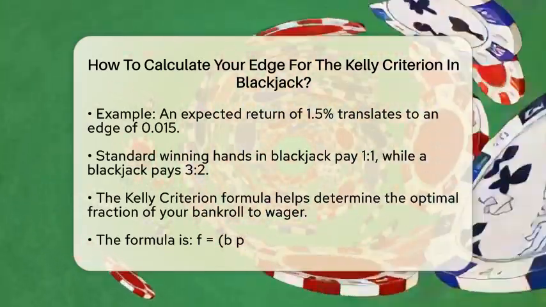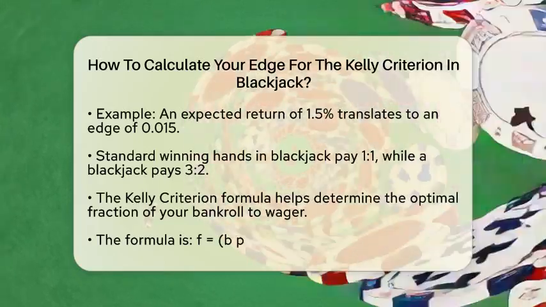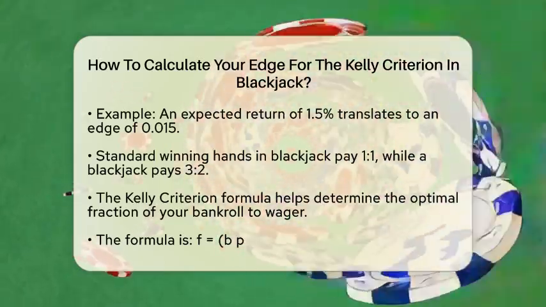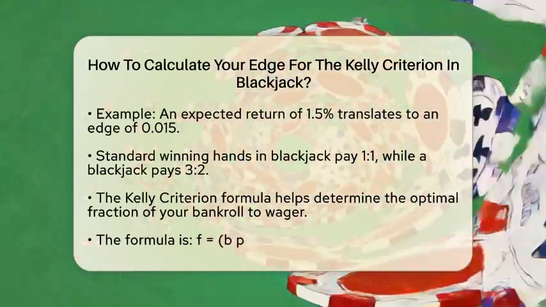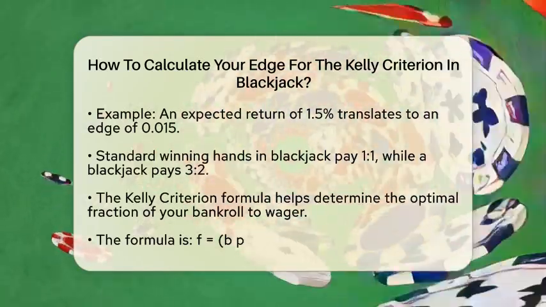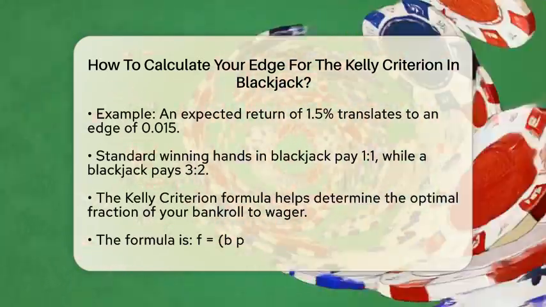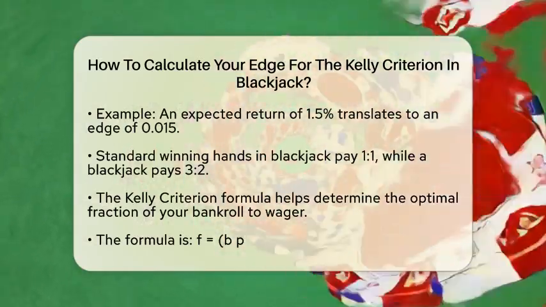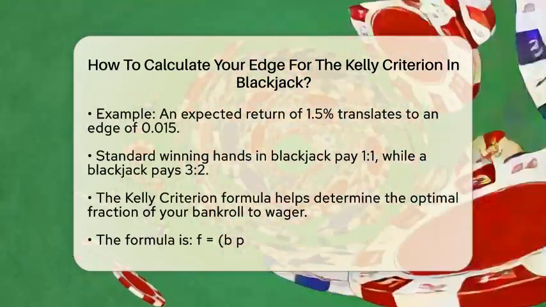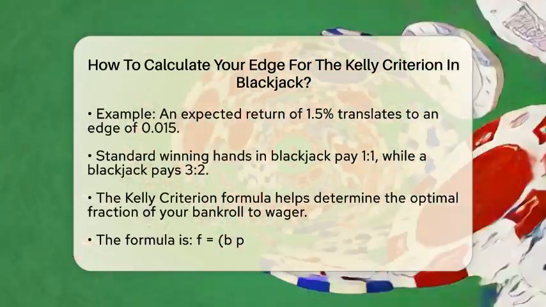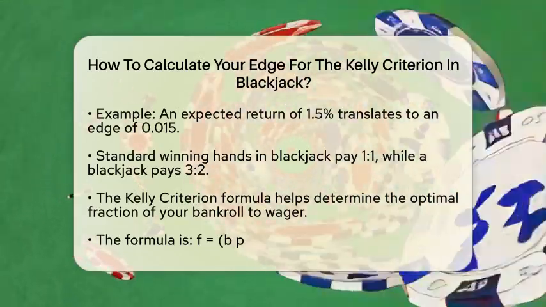Now it's time to apply the Kelly Criterion formula. The formula to find the optimal fraction of your bankroll to wager is F* = (B × P − Q) / B. In this formula, P is the probability of winning, Q is the probability of losing, and B is the net odds received on the wager.